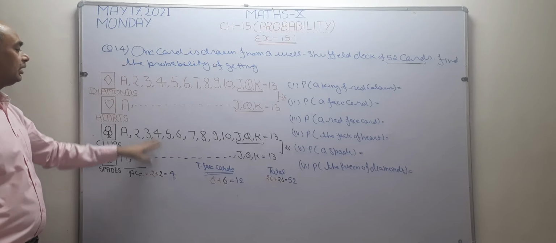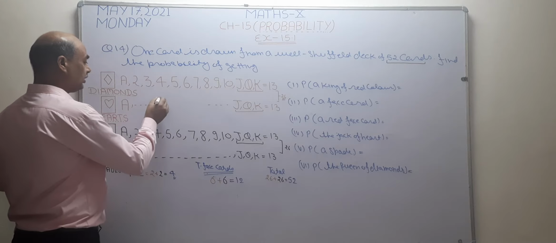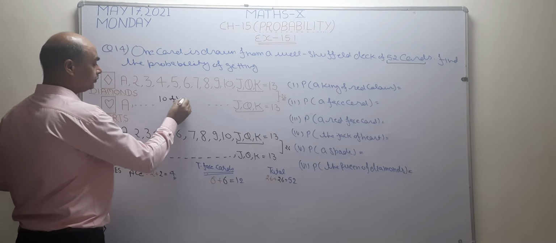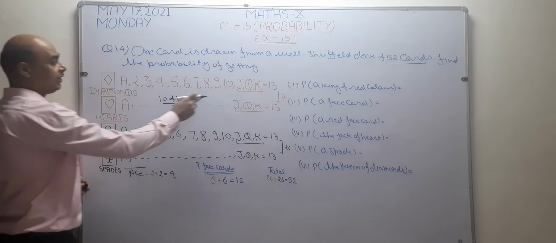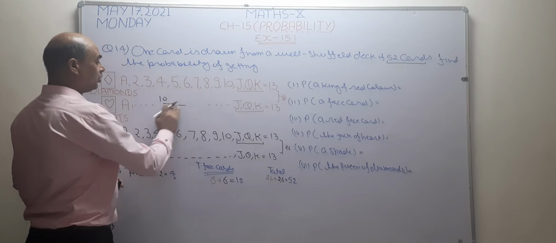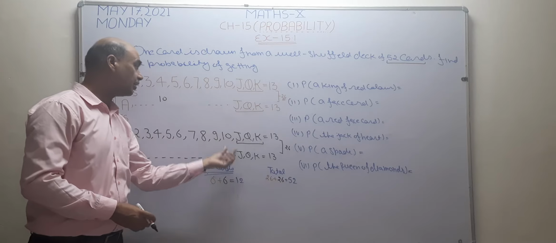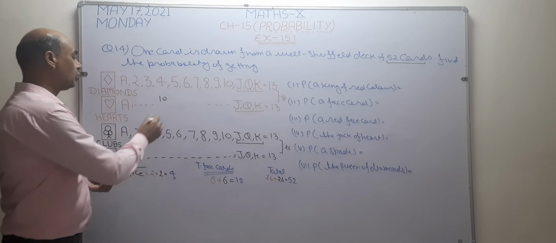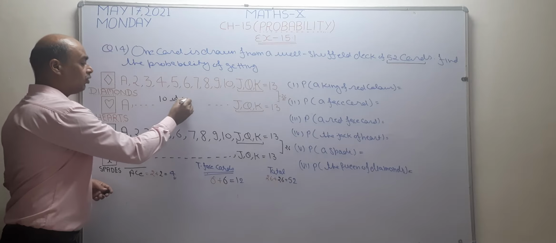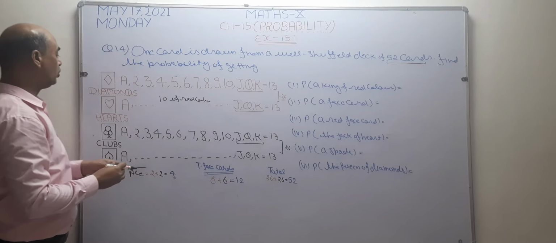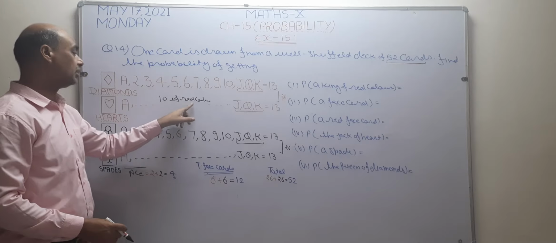If the card number is given, suppose in this question he asked 10 of heart. 10 of heart means I want to check only the heart cards. In heart cards, how many tens are there? Only one. If it is written only 10, find the probability of only 10. Now 10 is here, here, here and here. How many tens are there? 4 times. So the number of tens becomes 4. If color is mentioned, 10 of red color means I am going to consider only these two cards. So how many tens are there? 2 tens are there. So for red color 10 it becomes 2.